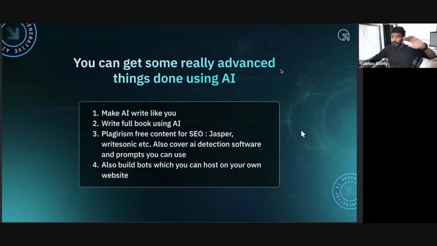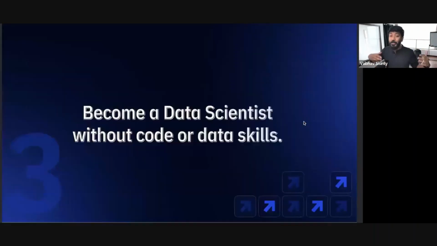Guys, again, there are some really, really advanced things that you can get done using AI. Things like you can make AI write a whole book for you. You can make AI write exactly like you. You can write content which is completely plagiarism free for SEO. You can build bots and so on and on and on. Sadly, like I said, there's so much to cover, I can't cover it here. But again, I'm giving you highlights of the possibilities that you have. Right now, coming to one of my personal favorites, how you can become a data scientist without code or data skills.